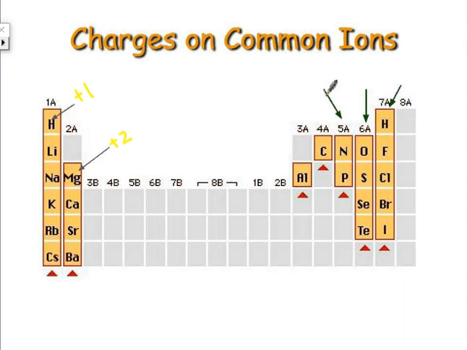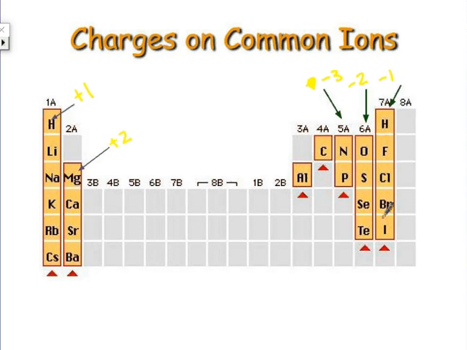Then, if we skip all the way over here, we have 1, 2, 3, 4, 5. This has 5 valence electrons. Do you think it's easier to lose 5 or gain 3? It will gain 3, becoming a minus 3 charge because it gains 3 negatives. And then over here you have 6, so how many does it want to fill to get to the nobility? It will need 2 more, 2 electrons, making it a minus 2. And then this last column will make it minus 1 because it has 7.